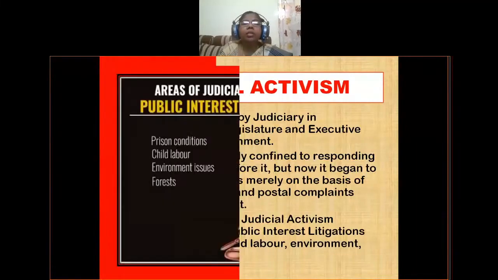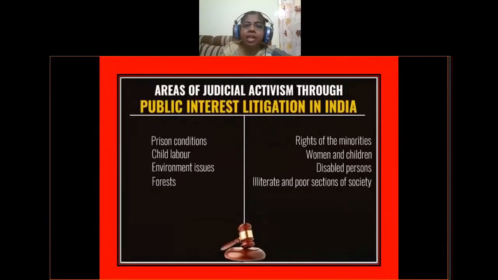Now the areas of judicial activism through public interest litigations in India. These cases are mainly on prison conditions, child labor, environmental issues, forest cases, and the rights of minorities, women and children, disabled persons, and illiterate and poor sections of society. So these are the areas on which public interest litigation cases occur in our country.